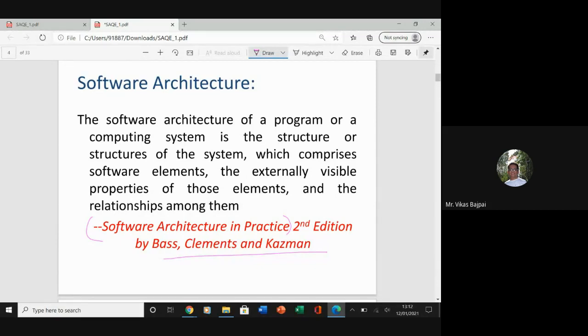It says that the software architecture of a program or a computing system is the structure or structures of the system, which comprises software elements, the externally visible properties of those elements, and the relationships among them. So it will be a combination of those elements and some relations between these elements. Basically, it is nothing but the depiction of the system that would aid in understanding how the system is going to behave.